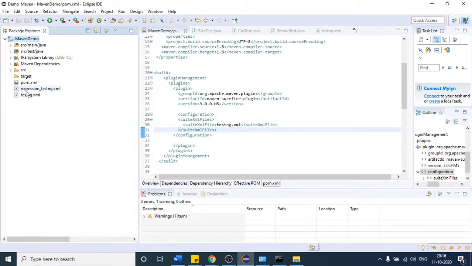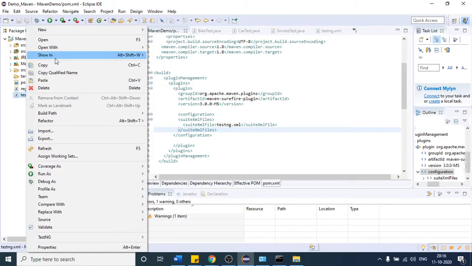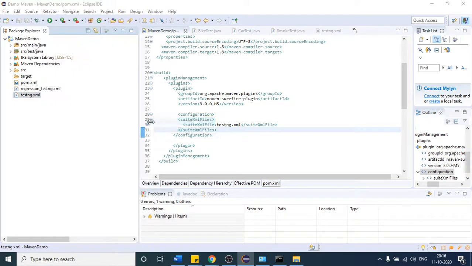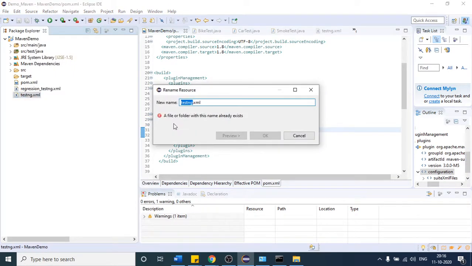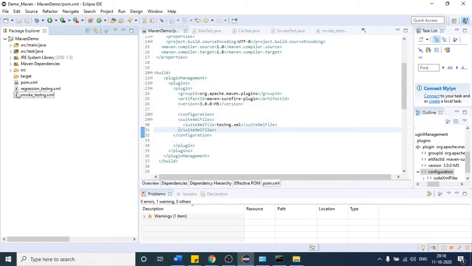This is the reason I am naming it this way, and let me also rename this one. I will rename this to smoke testng. This testng XML file is going to execute the smoke test cases. So we have two testng XML files.